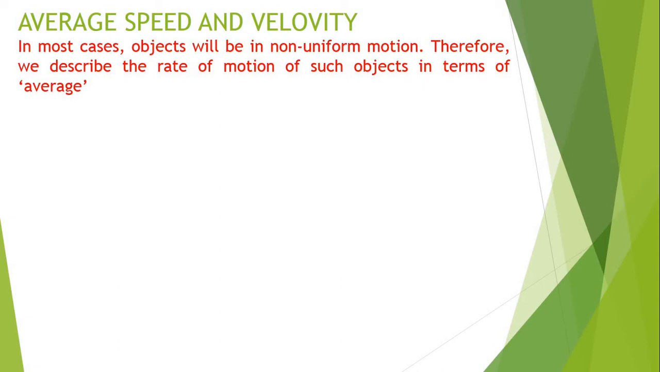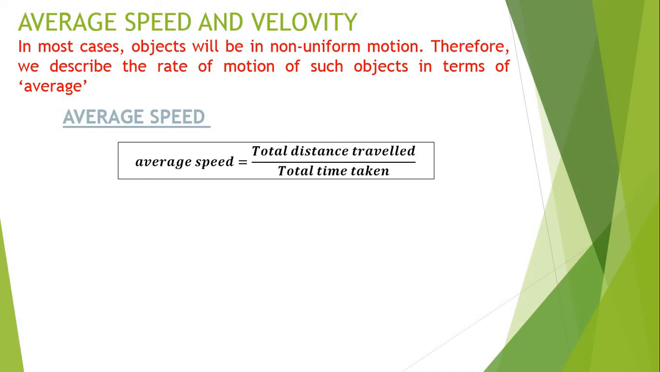So to explain this concept, we have to introduce the concept called the average. In non-uniform motion, as you already know, the object covers unequal distance in equal intervals of time, and most motion happens in this particular way. So friends, that is why average velocity and average speed are an important part. Whenever our object is in non-uniform motion, the average speed is represented as the total distance travelled upon total time taken. This is the equation for the average speed.